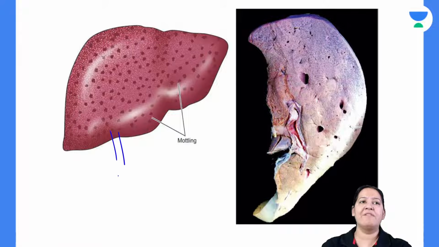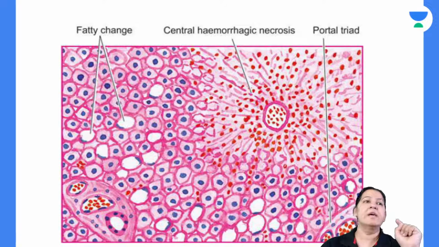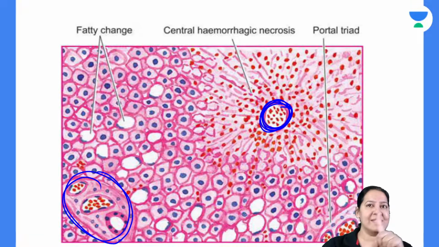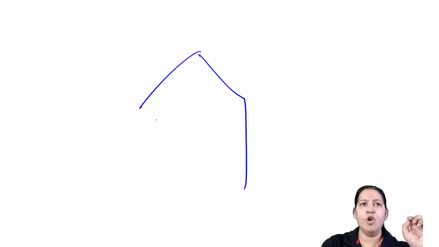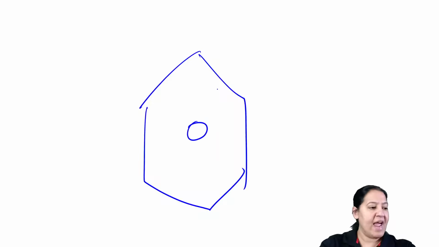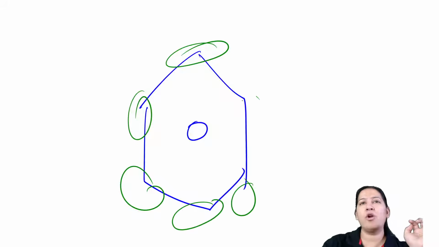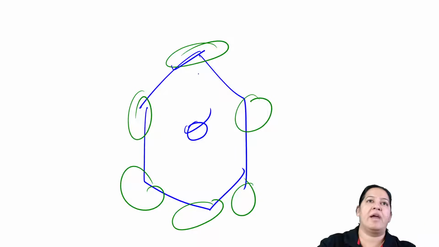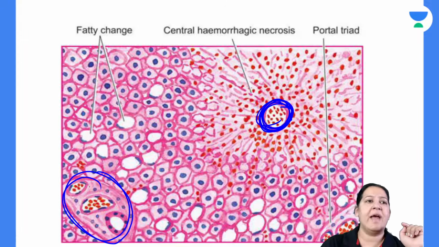Now if you cut this liver and make a slide, this is the slide. You will say, ma'am, what is there in the slide? See, this is the hepatic vein, the central vein, and this is the portal triad. In the lobule, we have one central vein and 6 portal triads. I'm not drawing all 6, I'm drawing one central vein and one portal triad. Can you see this is the central vein and this is the portal triad.